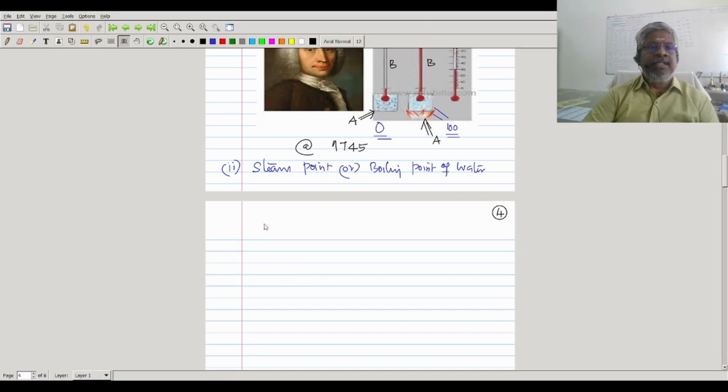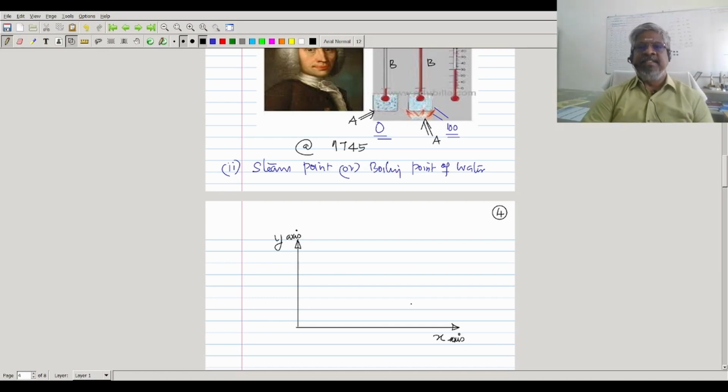He has fixed in a graph, say x-axis, this is y-axis. In the x-axis, he marked the temperatures. In the y-axis, he measured some property of the substance.